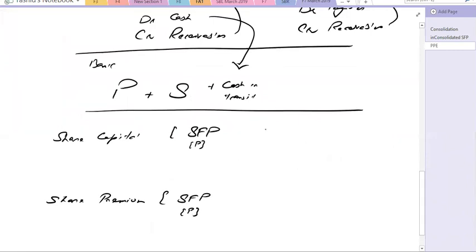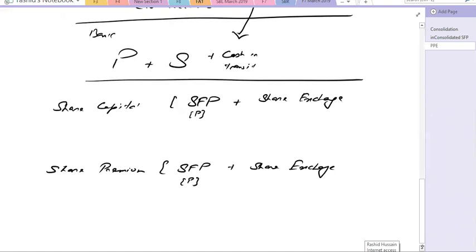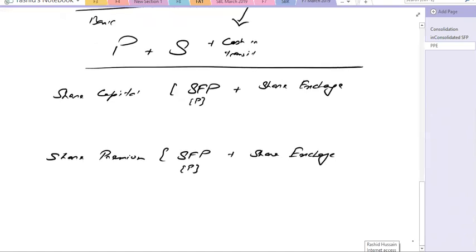And then you will be adding the share exchange. Now, what is share exchange? The parent has bought shares of the subsidiary. And obviously, when they have bought the shares of the subsidiary, they need to pay for those shares. That is known as consideration.